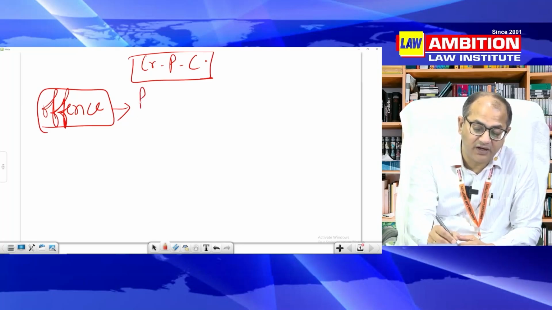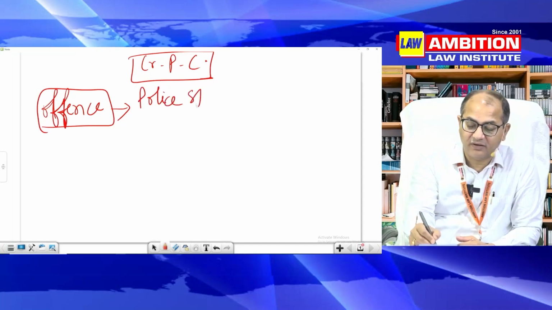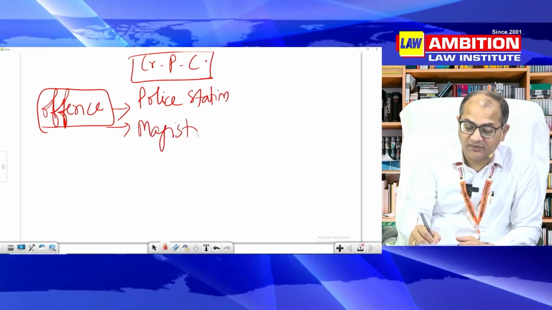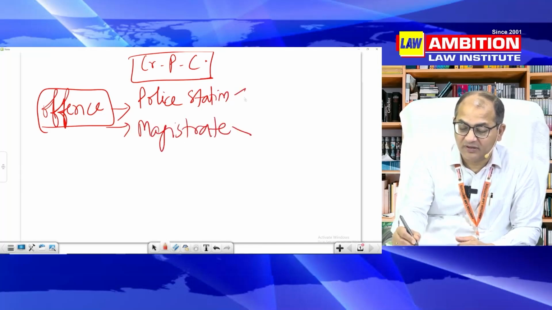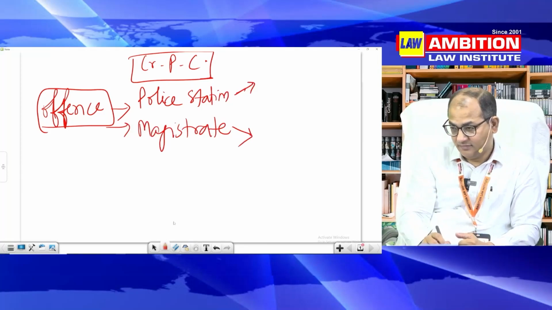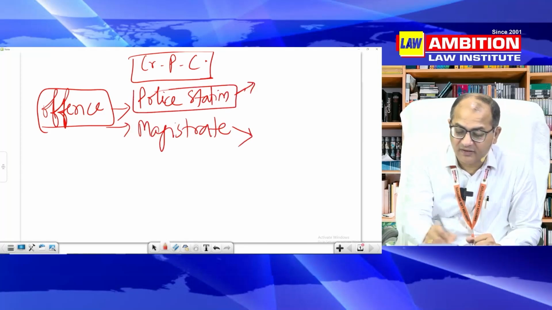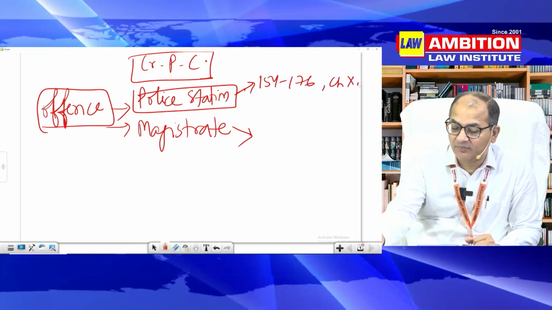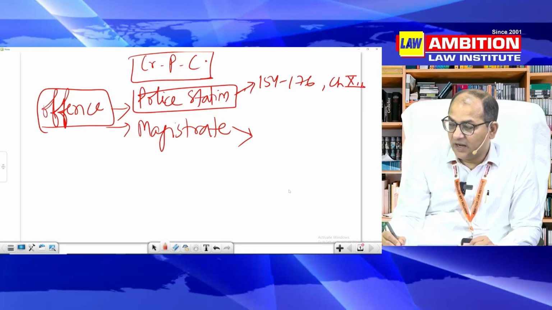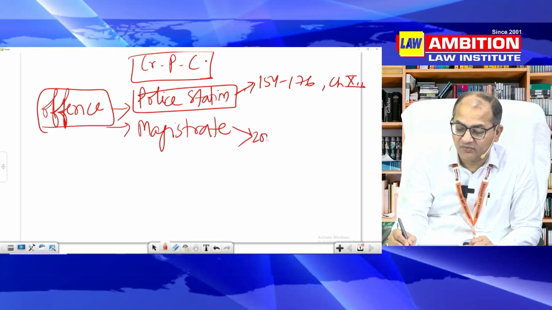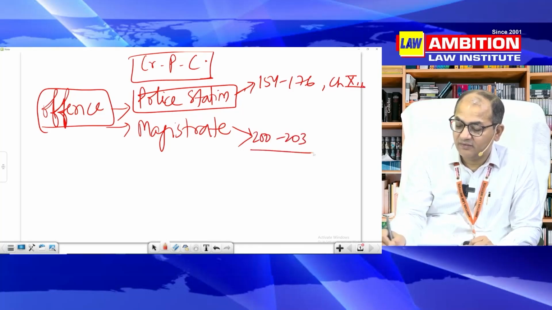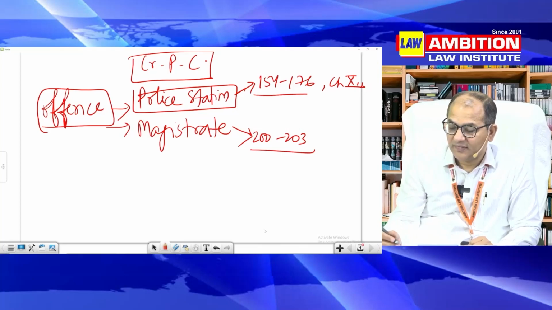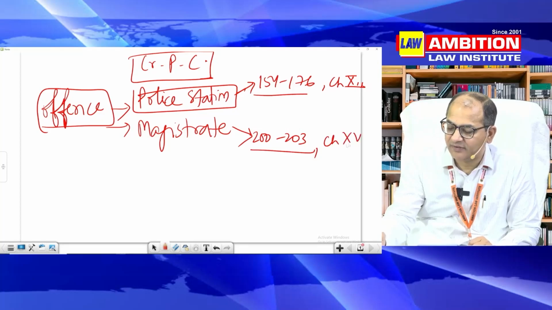So as soon as the offense happens, you go to the police station or you go to the magistrate. So the moment you go to police or you go to magistrate, there are two important areas of question here. If you go to police station, the story is from 154 to 176 contained in chapter 12 of CR.P.C. And if you go to magistrate, this is there in section 202, 203. That is chapter 15 of CR.P.C.